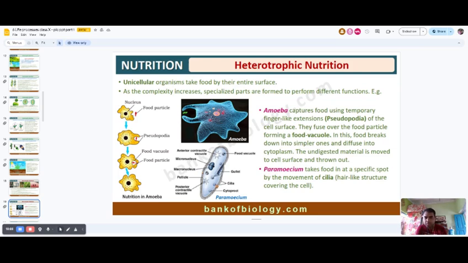Another unicellular organism is paramecium, which contains a gullet, and the gullet is the space where the food is taken in by the hair-like structures present outside the body of the paramecium. These are cilia. And these cilia engulf the food and transfer the food into the gullet region. In the gullet region, the lysosome is present, and this lysosome digests the food.